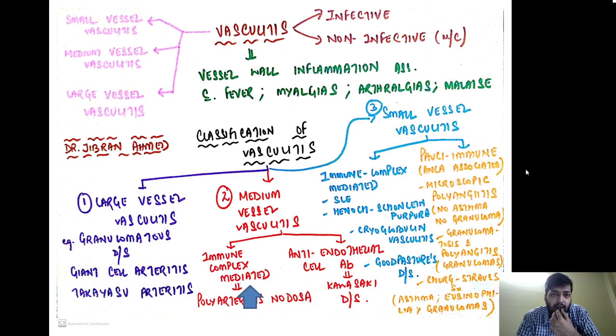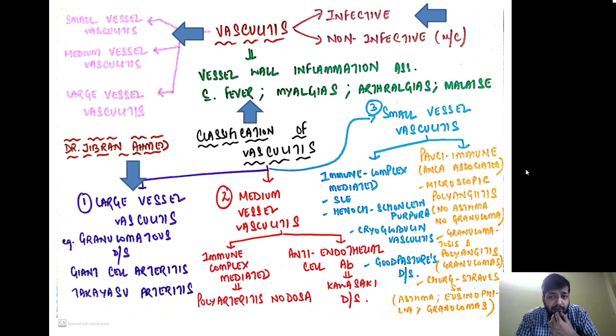So, first we understand what vasculitis is. It is a vessel wall inflammation which is associated with fever, muscle pain, that is myalgia, joint pain, arthralgia, and malaise. Now, vasculitis can be divided in many ways. One of the easiest and the most commonly used ways to divide vasculitis is the vessel caliber or the cross-sectional area. Depending on the size of the vessel, whether it is a small vessel vasculitis, medium vessel vasculitis, or a large vessel vasculitis. Similarly, depending on the cause, we can divide them into infective and non-infective variety. Remember, non-infective variety of vasculitis is the most common variety.